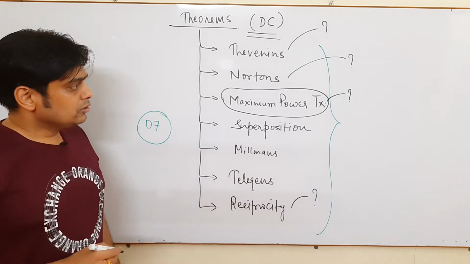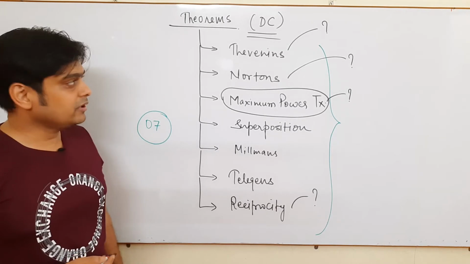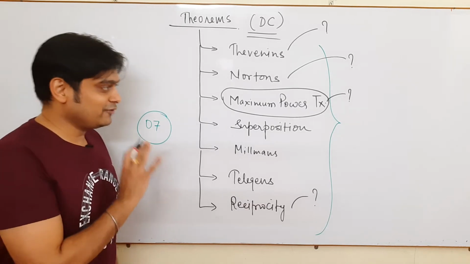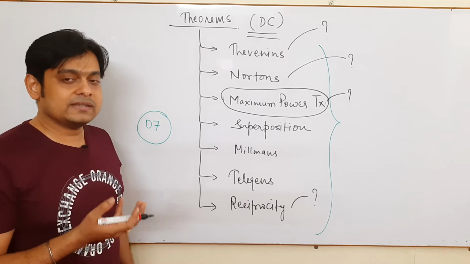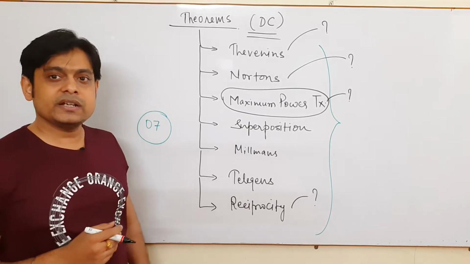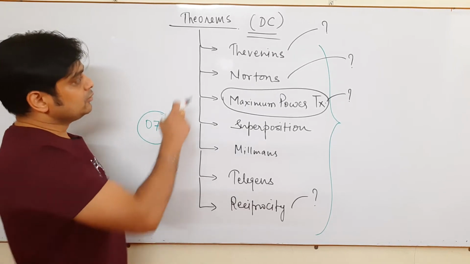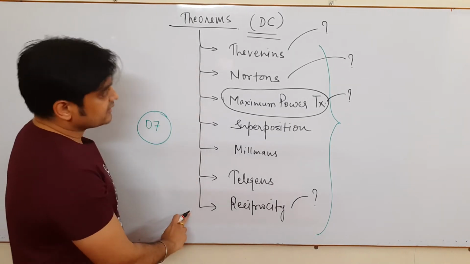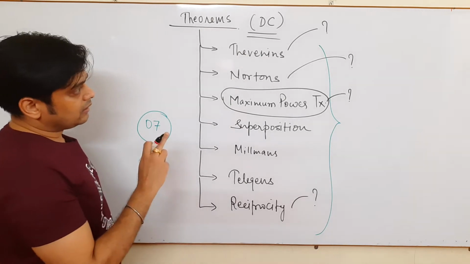Clear? So you know the difference between DC and AC, which is very basic, so I am not going to explain it here. In AC we will see what AC circuits are, what alternating current is. DC stands for direct current, AC stands for alternating current, which changes with the frequency. For the time being, the theorems we are discussing come under DC.